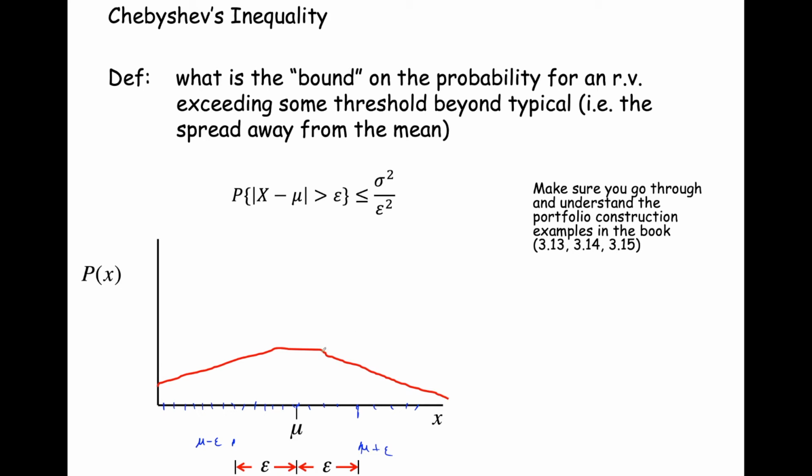To say that the magnitude of X minus mu exceeds threshold epsilon refers to this region out here to the left of mu minus epsilon, and also this region to the right of mu plus epsilon.